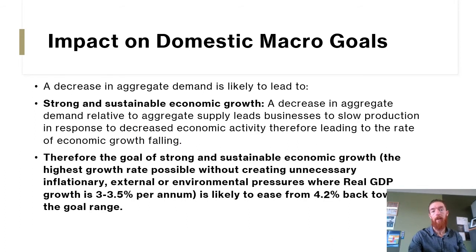Strong sustainable economic growth: a decrease in aggregate demand relative to aggregate supply leads businesses to slow production in response to decreased economic activity, leading to the rate of economic growth falling overall. Therefore, the goal of strong sustainable economic growth, which is the highest growth rate possible without causing unnecessary inflationary, external or environmental pressures, where real GDP is around 3 to 3.5% per annum, is likely to ease back from the 4.2% towards the goal range.